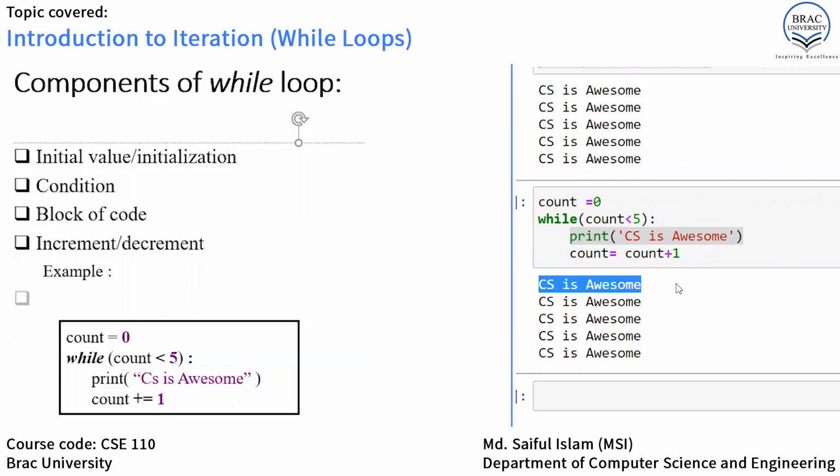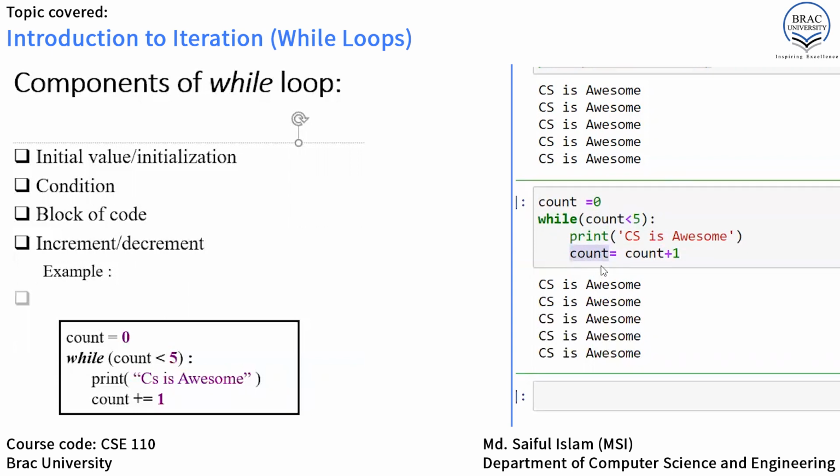Then the value of the counter is increased by 1. The previous value of count was 0, and 0 plus 1 is equal to 1. So count was 0 and we are adding 1 here, so it becomes 1. This 1 will be stored in count, and count will become 1.